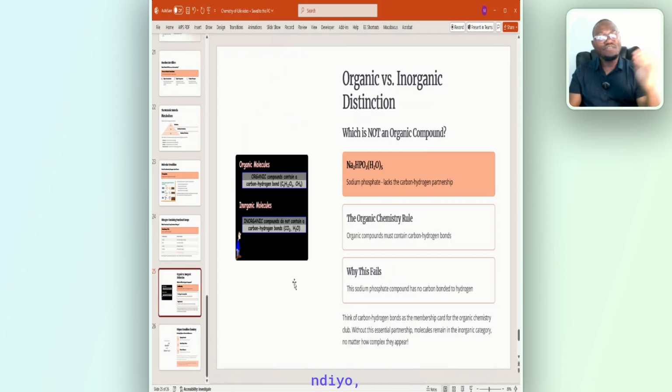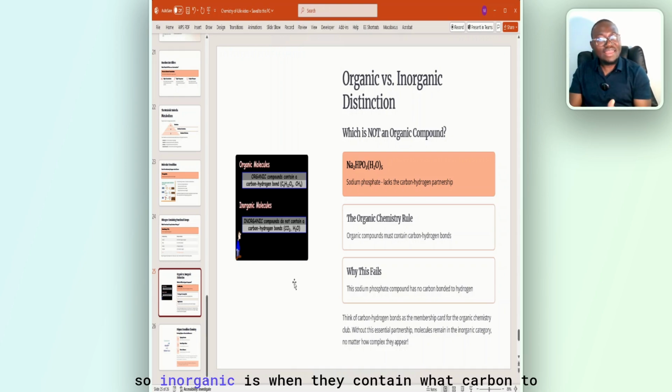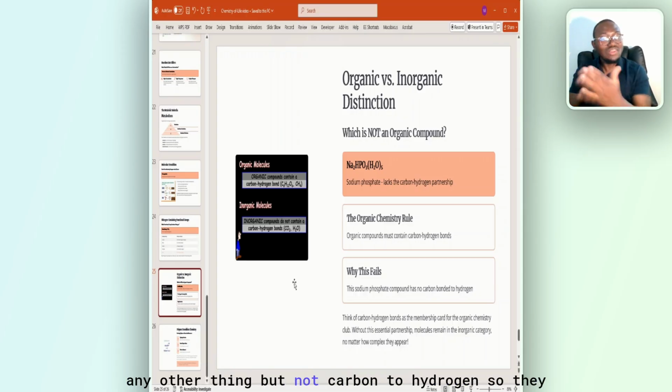Also, they will ask you the difference between an organic molecule and inorganic molecule. I just brought it out here for you. An organic molecule is a molecule whose compounds contain what? A carbon to hydrogen bond. There must be a carbon to hydrogen bond. If there is no carbon to hydrogen bond, it is not what? Organic. It's inorganic. Example is CO2. For example, some people feel that organic is anything that contains carbon. But CO2 is not organic, it's inorganic. So inorganic is when they contain what? Carbon to any other thing, but not carbon to hydrogen.